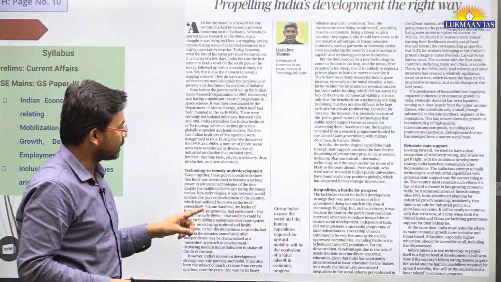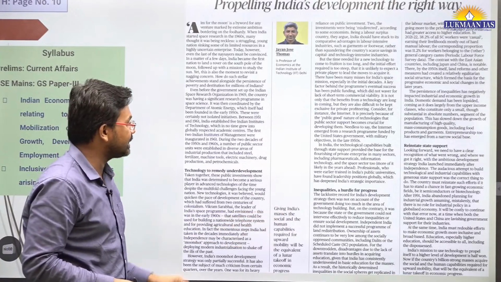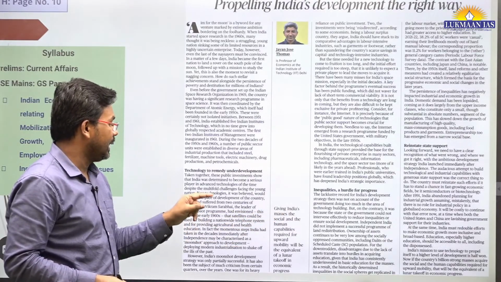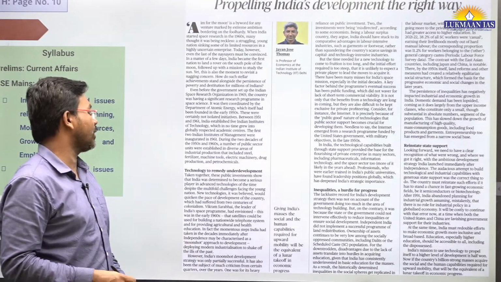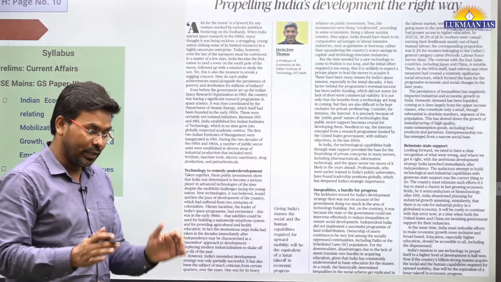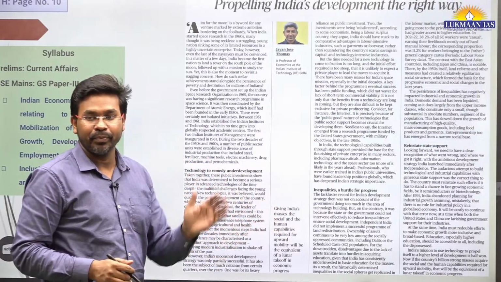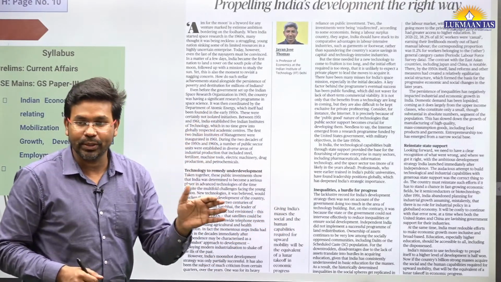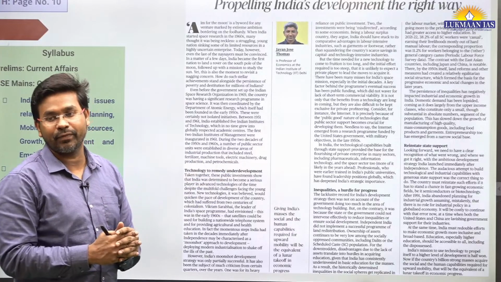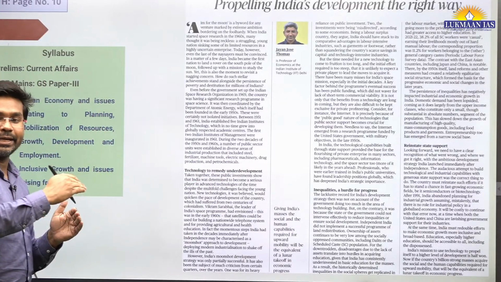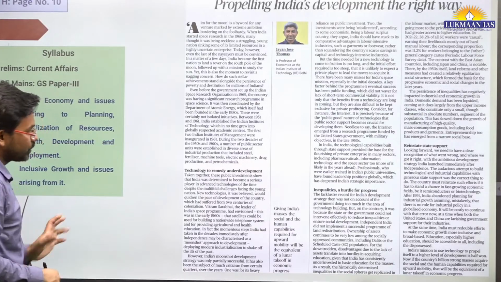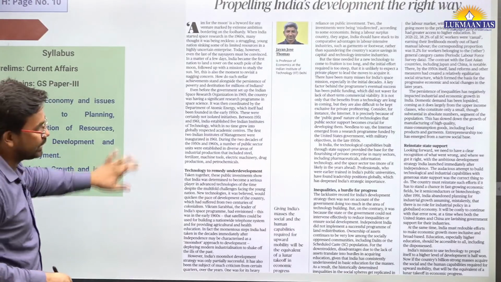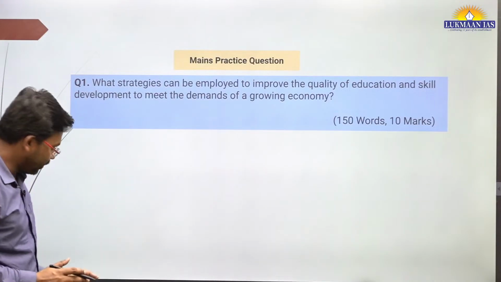The author said that giving India's masses the social and human capabilities required for upward mobility will be equivalent to a lunar takeoff in economic progress. So we need to educate Indian people and skill them so that they become capable enough to take off the Indian economy in the manner that we have taken off the Chandrayaan 3 mission. The author has compared both the things, and this comparison is very good.